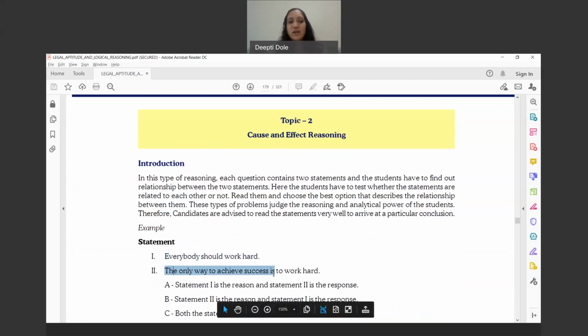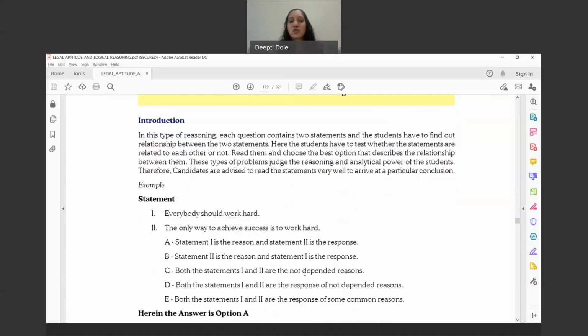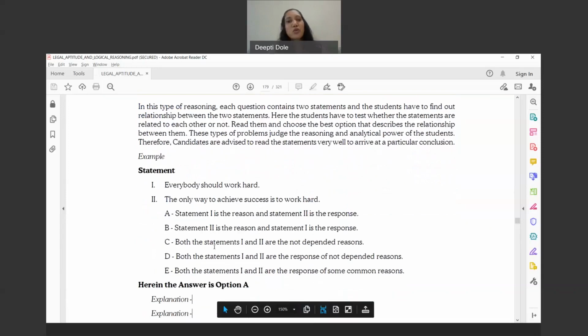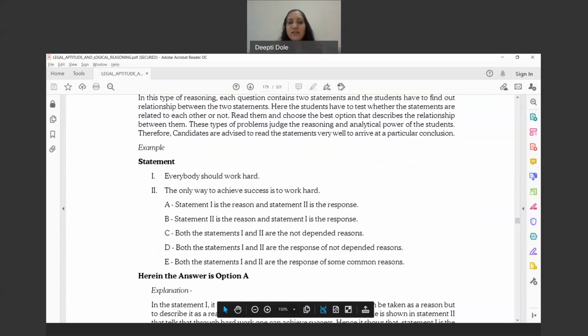The only way to achieve success is to work hard. Now, what is the cause and what is the effect? They have asked you whether the first statement is the reason or statement 2 is a response. Response is generally an action kind of word. So whenever there is an action involved, that becomes a response, right?